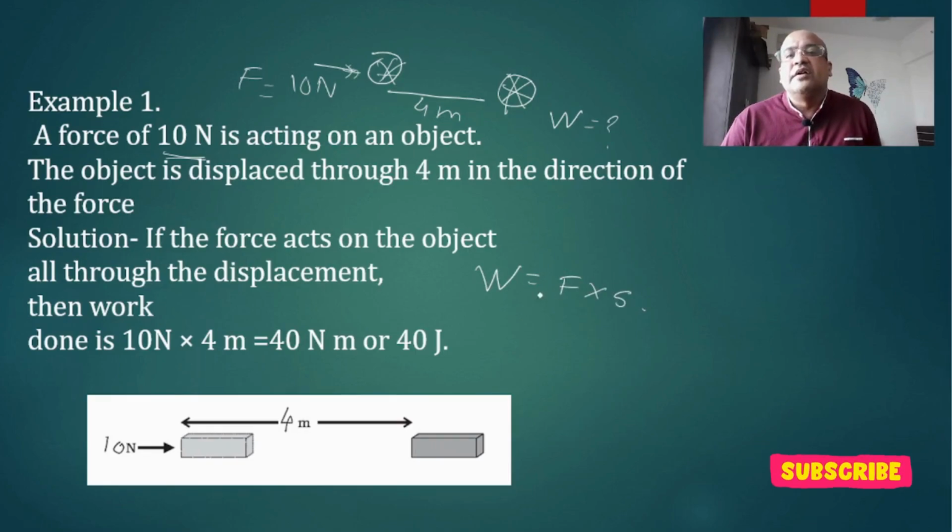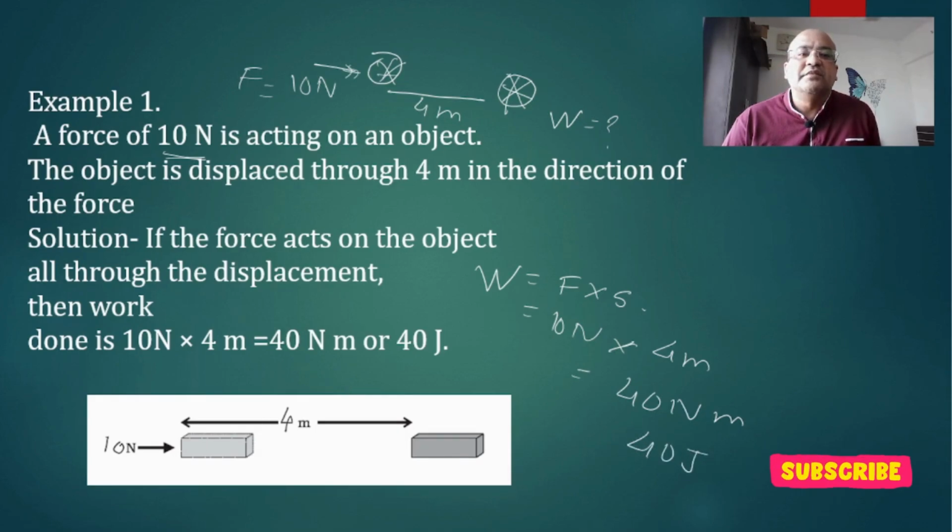Force is 10 Newton and the displacement is 4 meters. So it comes to 40 Newton meter. That is my 40 joule, in the same direction.